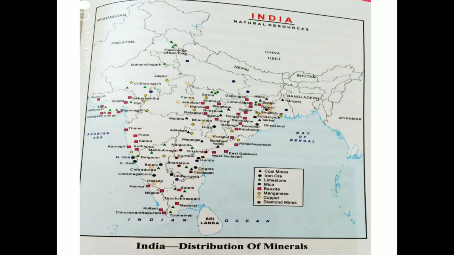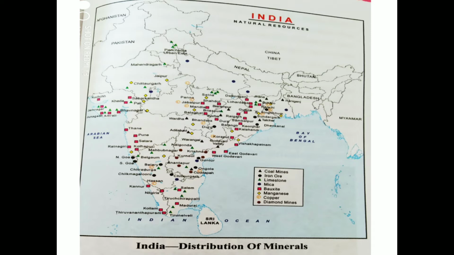I am showing you through the pointers: here is Orissa, and then here Jharkhand, then Chhattisgarh over here, then Madhya Pradesh, then Goa in this region, then Maharashtra, and then Karnataka. So these are some of the states where iron deposits are present.